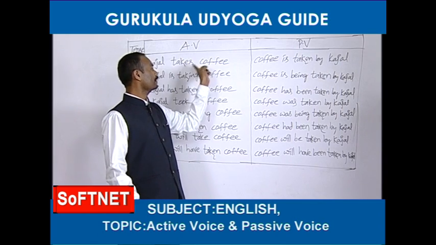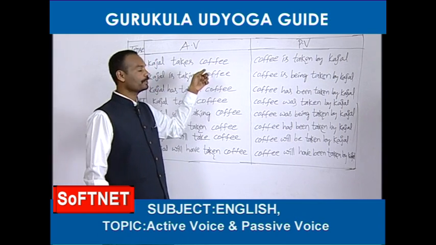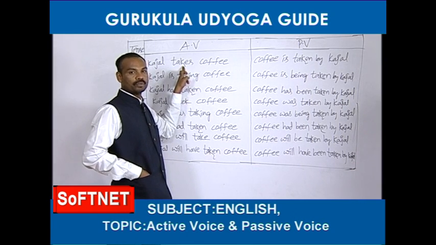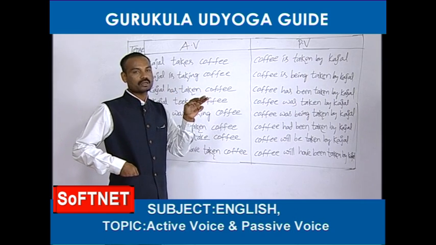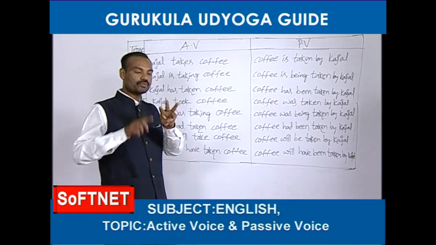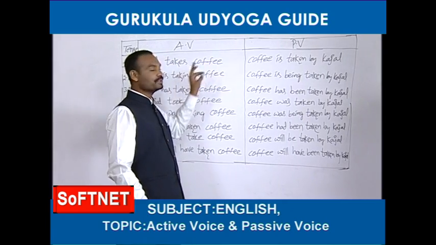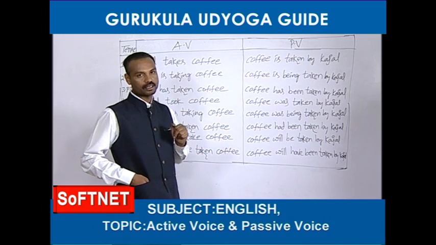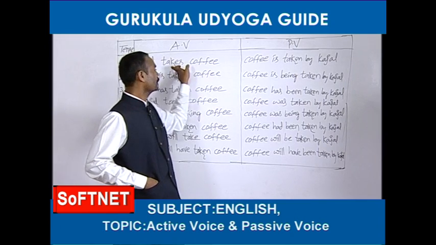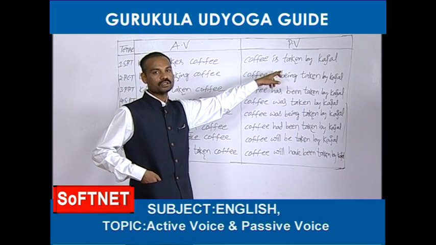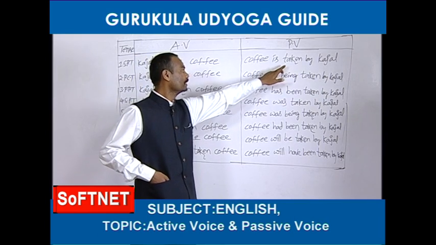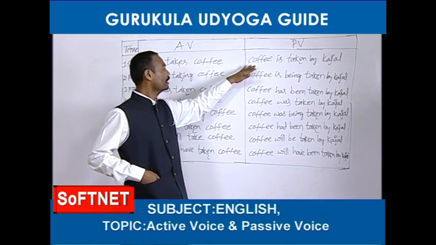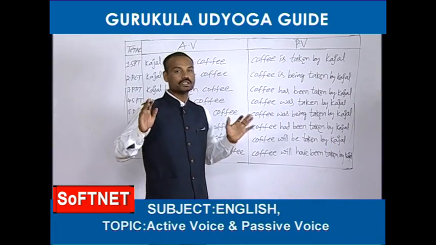So whenever they don't give any helping verb, what should we do? We should go to the main verb. If it is in the first form, we should take am is are. Takes is V1 only. So we should select from am is are. If the object is singular, is should be taken. If the plural object is there, are should be taken. Coffee means it's a singular object. So coffee is. Next main verb should be taken as it is, but it should be changed into the third form. Take becomes took, taken. Then preposition by, then subject is Kajal. So active voice is Kajal takes coffee. Passive voice is coffee is taken by Kajal.